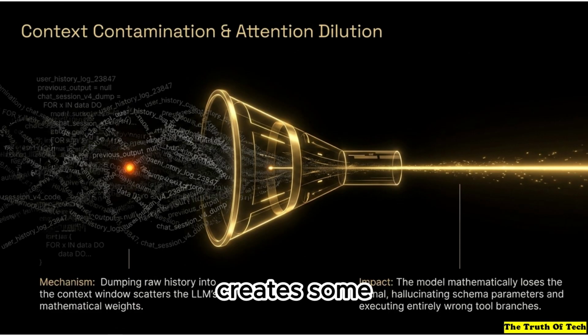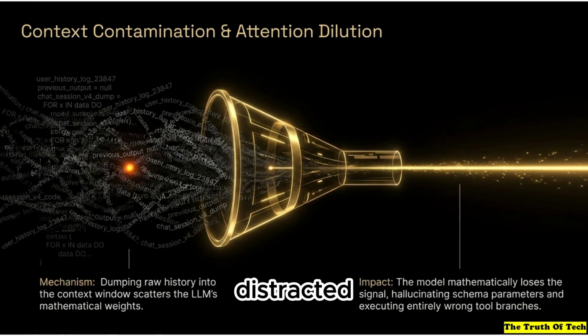I'm guessing that creates some severe attention dilution. Exactly. Large language models process language by assigning mathematical weights to different parts of a prompt to figure out what's most important. But when you flood that context window with raw logs and previous outputs, those weights just scatter. The AI mathematically loses the signal.